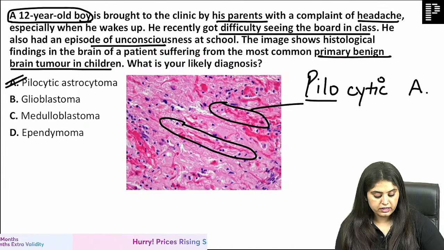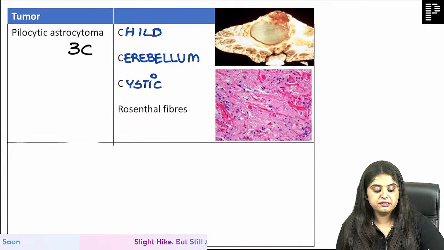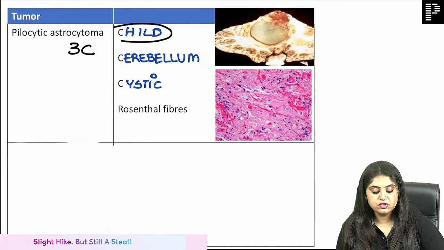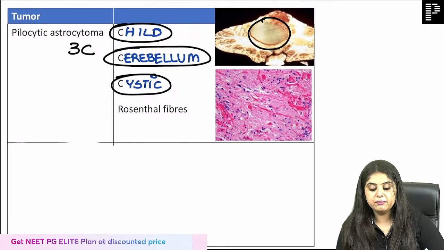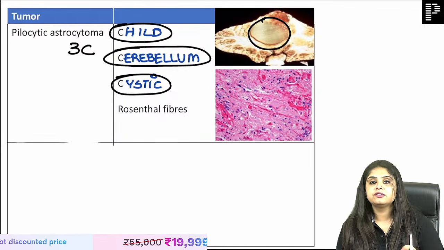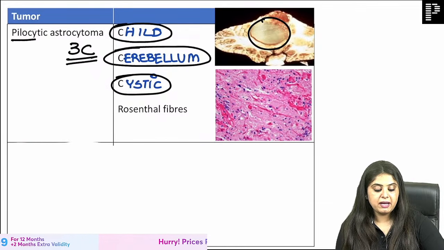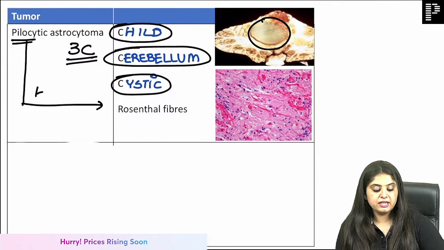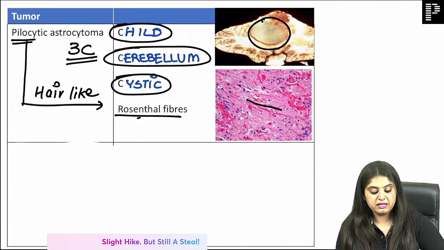Whenever they are talking about childhood tumors, please note, if they mention the 3 C's, it means that if it is a child and there is a cystic lesion in the cerebellum, child with cystic lesion in the cerebellum, it is obviously going to be a pilocytic astrocytoma, 3 C's. And pilo means you are going to see something hair-like. Hair-like arrangement means Rosenthal fibers, these pink fibers.